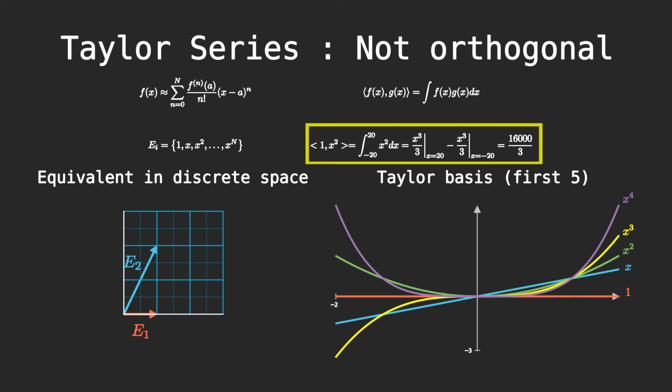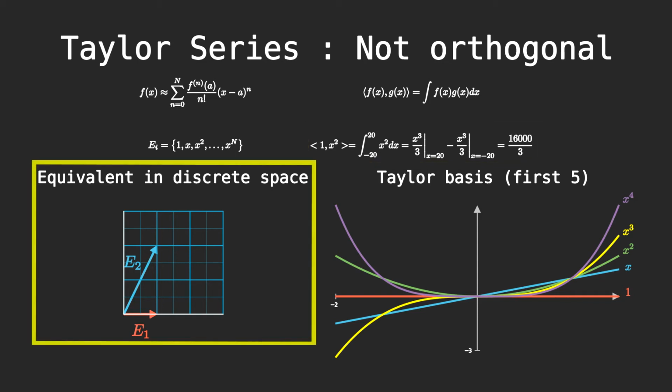For example, the basis vectors 1 and x squared are not orthogonal between the interval -20 and 20. This is the equivalent of trying to represent a discrete vector using two basis vectors where the inner product of those two basis vectors is not 0.